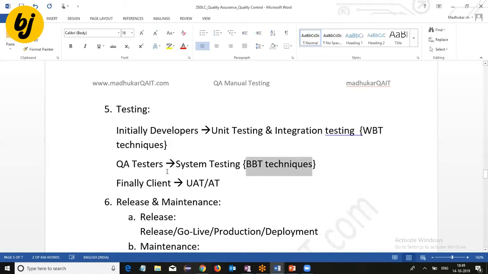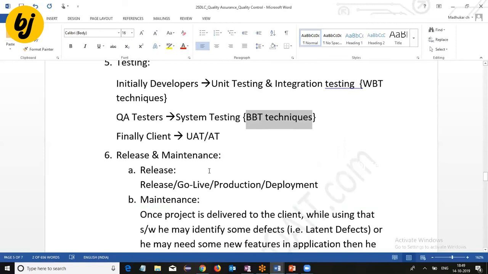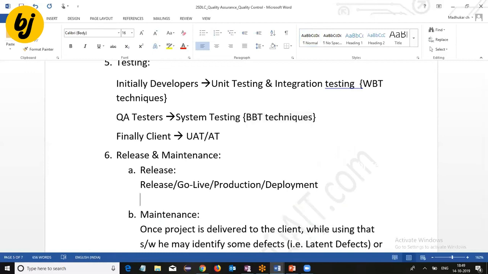Okay. So next one, release. Release is also called go live or production or deployment. When we are going to release, what is the release criteria?